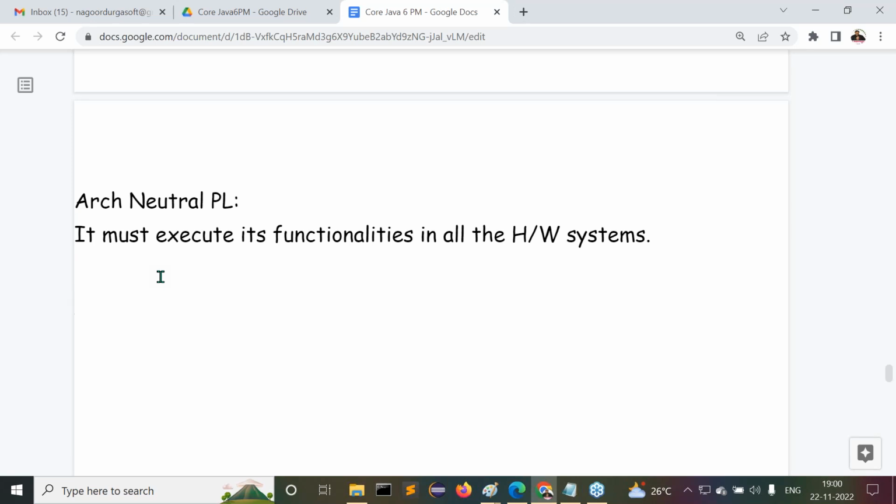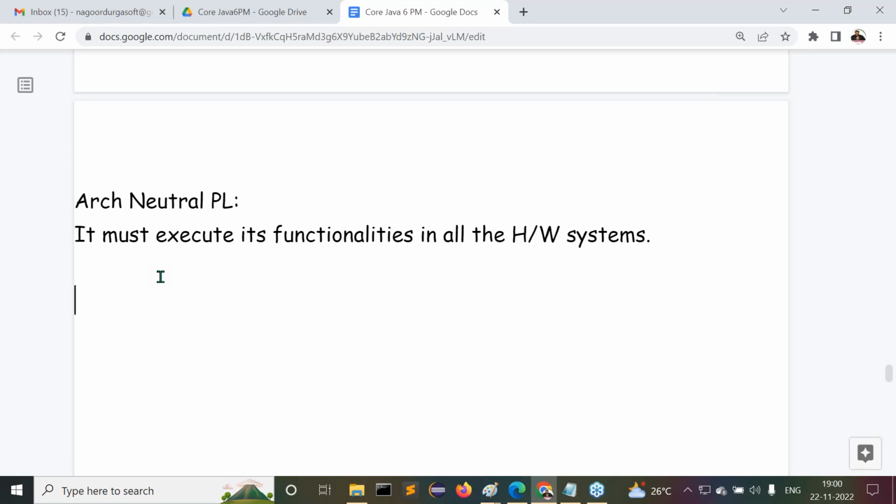Because of that reason only, Java is a hardware independent programming language and an operating system independent programming language. Java is an operating system independent programming language as well as a hardware independent programming language. Here the point is architectural neutral. Here architecture is nothing but hardware architecture.